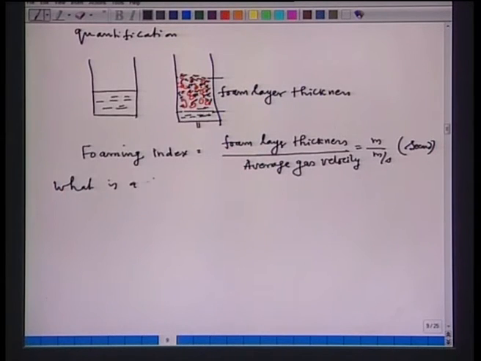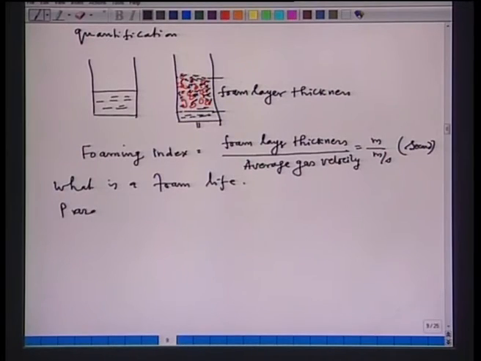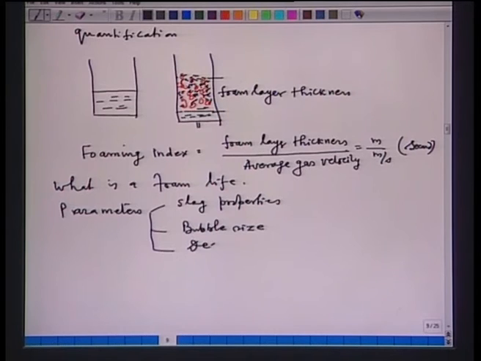Now, in this relation, what is foam life? Foam life is directly proportional to foaming index. Low foaming index, low foam life; higher foaming index, higher foam life. Now, the parameters that control the foaming are, for example, slag properties, then bubble size, then the decarburization rate.